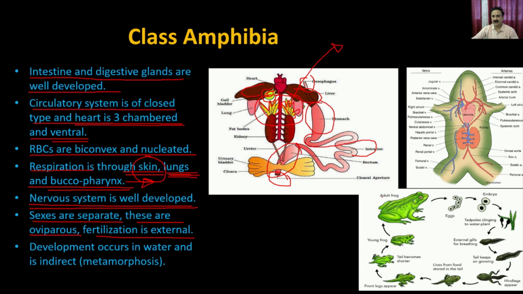So what you see here is an adult frog. You can imagine that if this is a female frog, then it will throw the eggs, and once it is throwing the eggs, these eggs are entangled in a jelly-like substance, so that the eggs cannot be washed away. So this is a female frog which has laid the eggs, and the eggs are going to be stored in one part of the pond, and then the male is going to release the sperms onto these eggs,